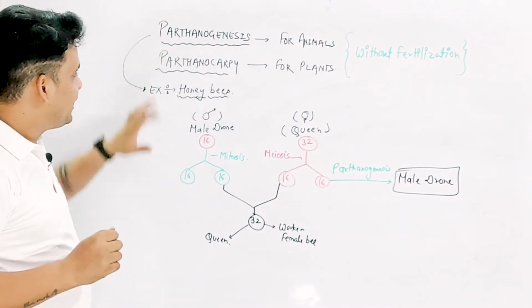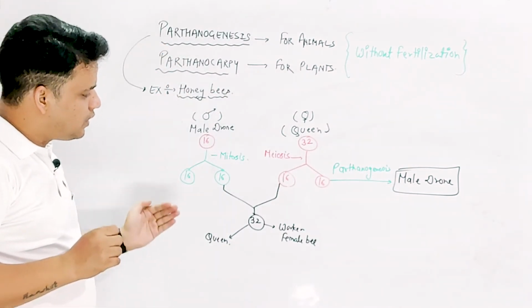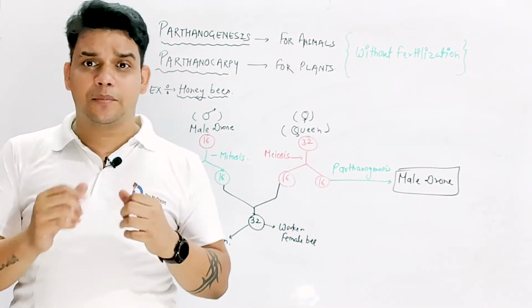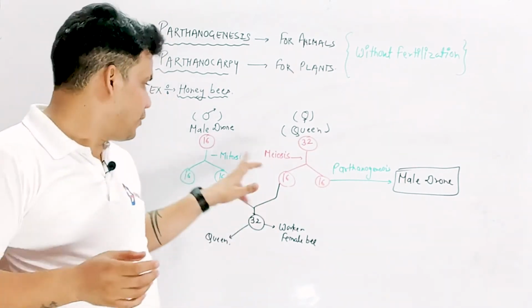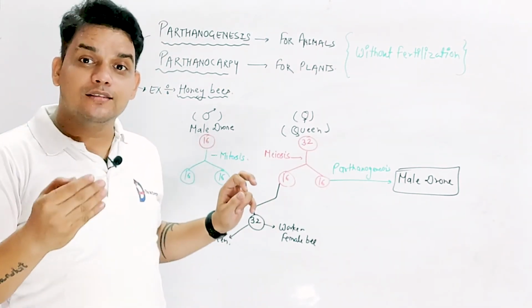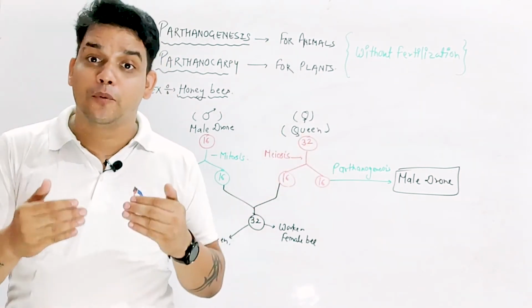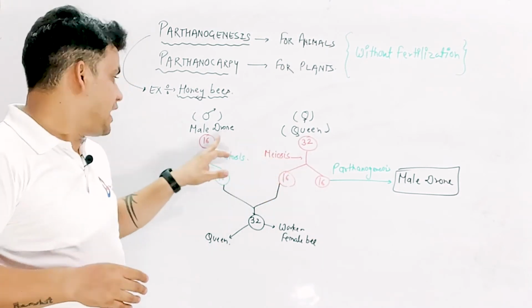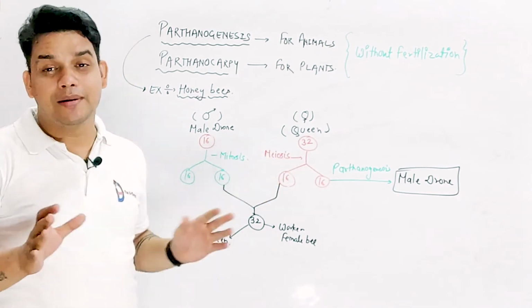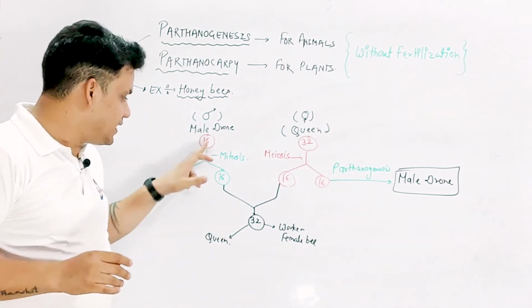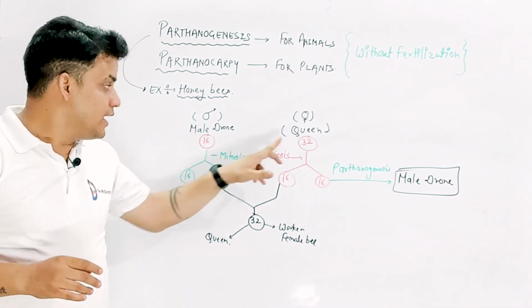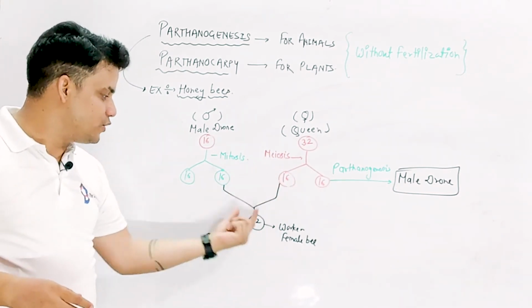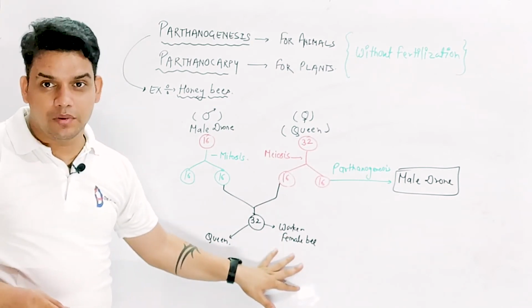The next thing, my dear friends, is basically a kind of exception case. This is the haploid-diploid sex determination. One cell is haploid, with half the number of chromosomes, whereas the other cell contains the 2n diploid set of chromosomes. In the diploid cell, meiosis is taking place. In the haploid cell, mitosis is taking place. Remember, that is the exception case. So 16 divided into 16 because mitosis is there. 32 divided into 16 because meiosis is there. Half. This 16 fused together and forms the worker bee or queen bee.